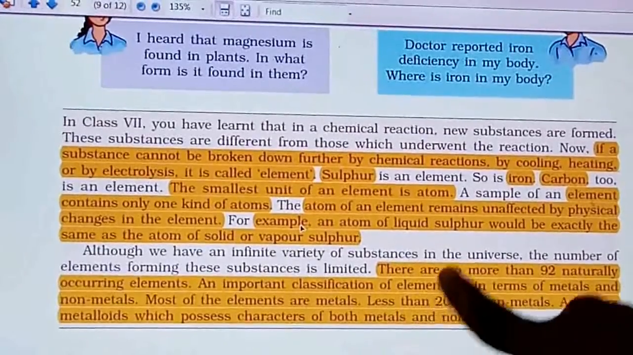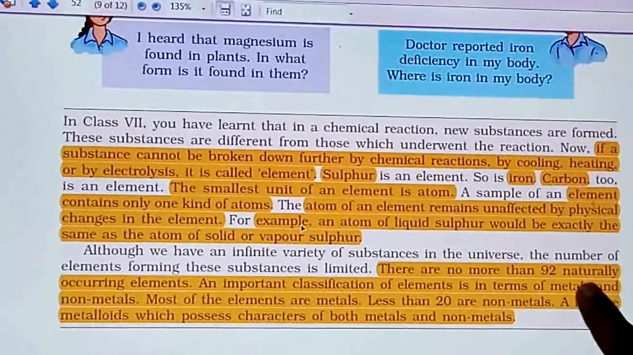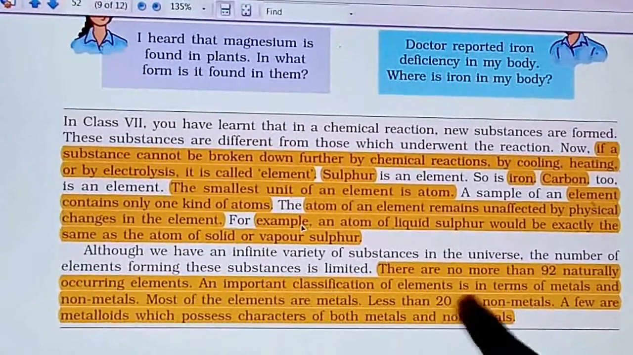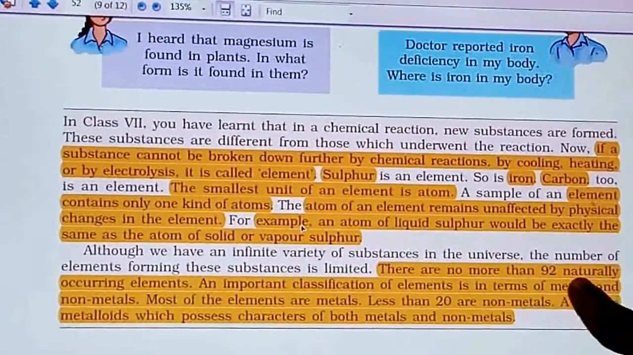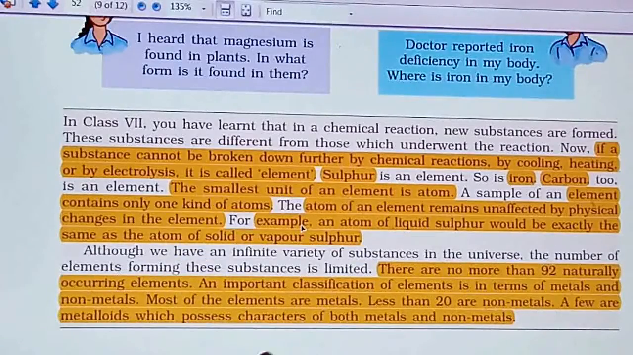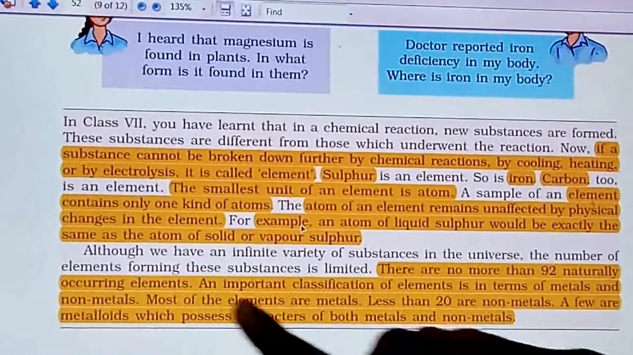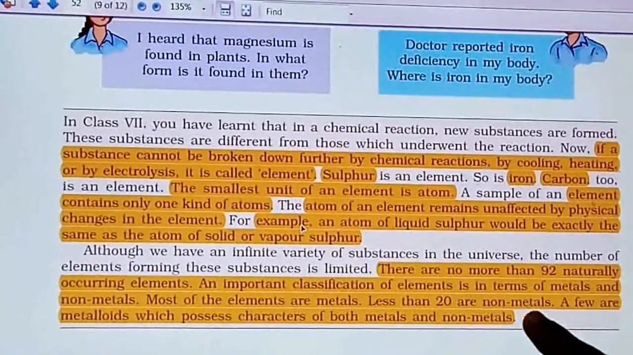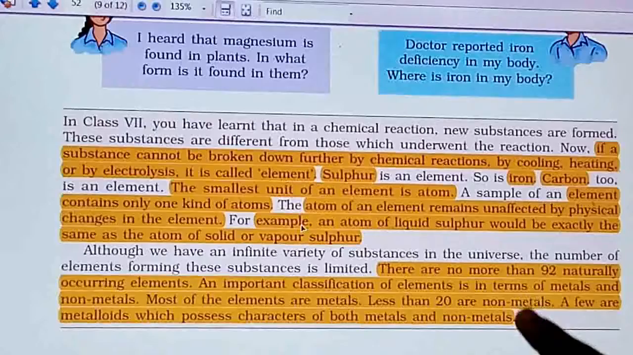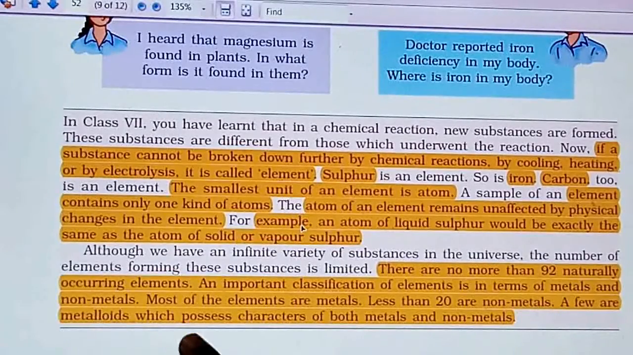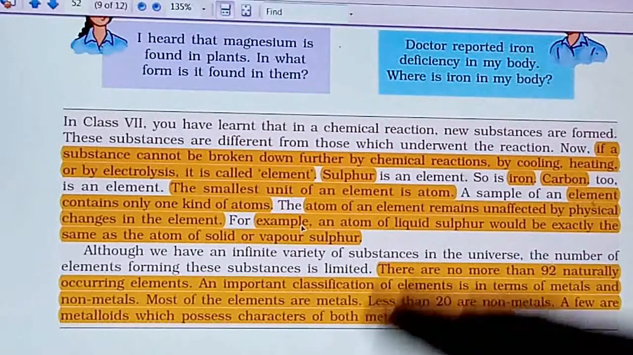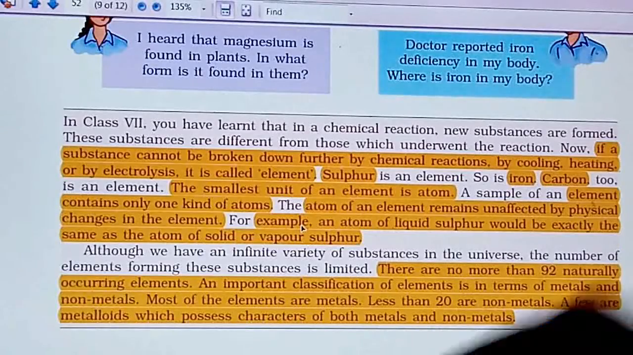And these elements are classified into metals, non-metals, and some are metalloids, right? So those which show the properties of both metals and non-metals are known as metalloids. Most of the elements are metals. Less than 20 are non-metals, which means the number of non-metals is less. Few are metalloids, which possess the characteristics of metals and non-metals. This we have already seen in the beginning of the chapter. Once again you can go through this box.